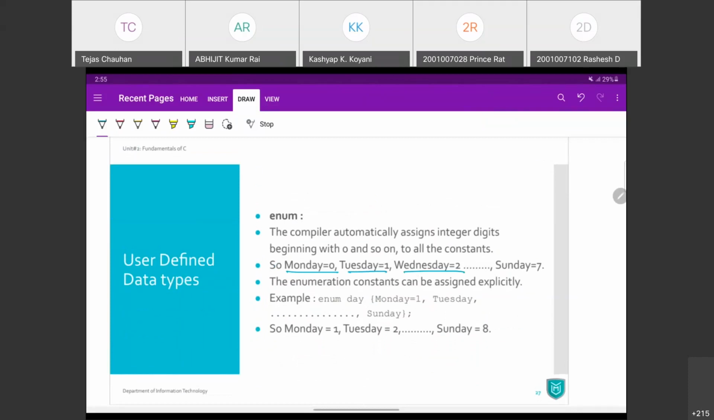If you want to change these numbers, if you don't want to have it 0, 1, 2, 3, and so on, then you can explicitly give those numbers when you declare your enumeration data type. So when you define a constant, you also give it a value. Monday is 1, Tuesday is 2, and so on. So you can change those constant values if you want. अगर नहीं, ठीक है, by default 0, 1, 2, 3, 4 assign हो जाएगा, चलेगा.